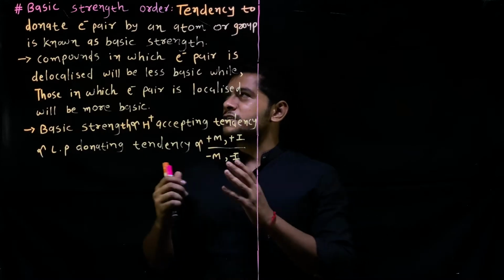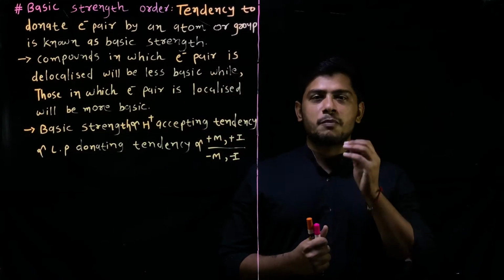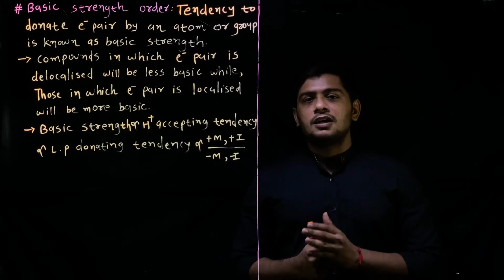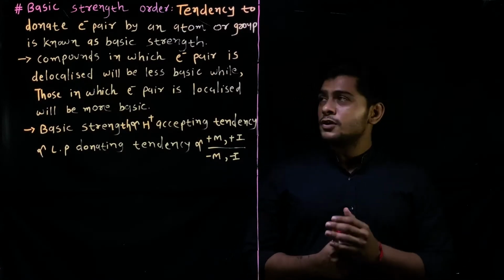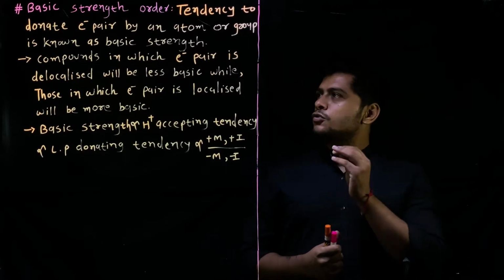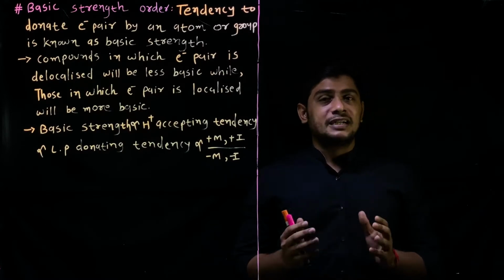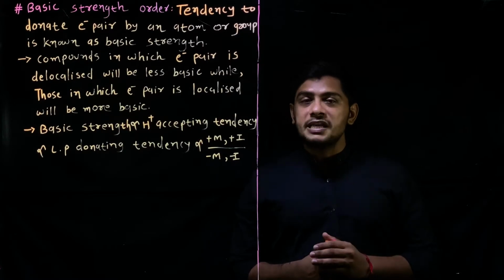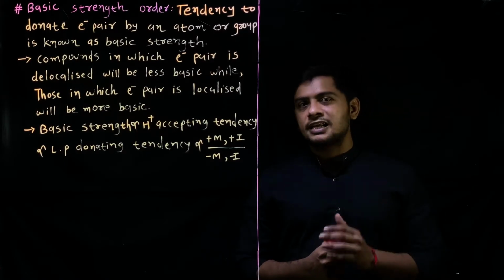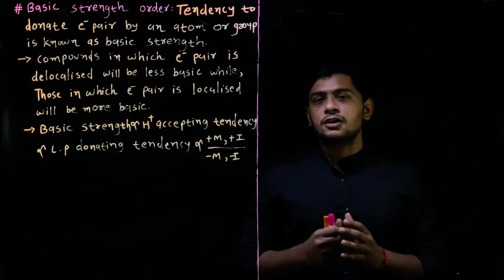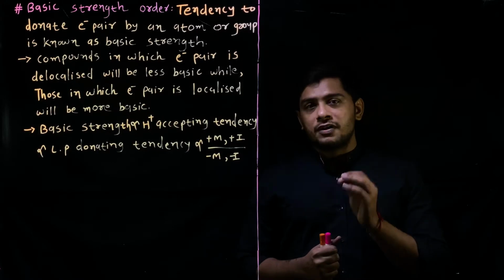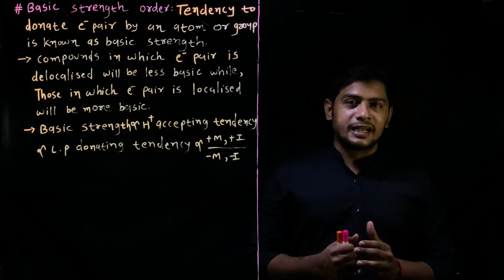So friends, first I make 2 or 3 points which are very important to decide the basic order of aryl alkyl amines. First, basic strength is the tendency to donate an electron pair. As we discussed in the basic strength of alkyl amine, as the number of R groups, that is alkyl groups, increases, the alkyl group will donate electron pair to nitrogen and the availability of electrons on nitrogen increases.